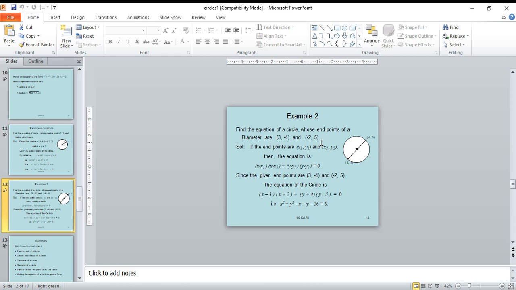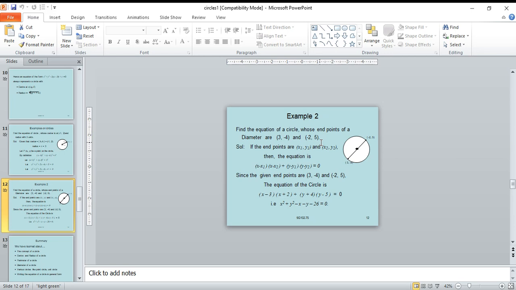The equation of the circle is x minus x1. Here x1 equal to 3, so x minus 3, into x minus x2, which is x minus of minus 2, that is x plus 2, plus y minus y1, y minus of minus 4, that is y plus 4, into y minus y2, that is y minus 5, equal to 0.